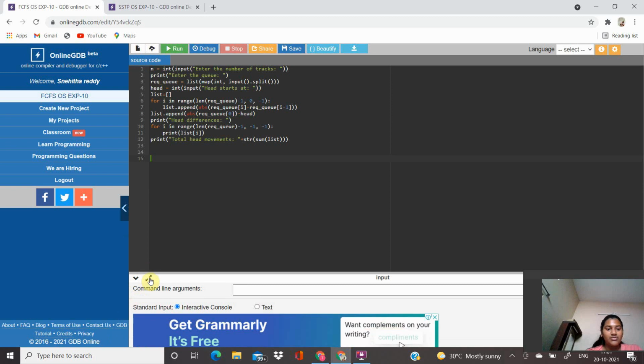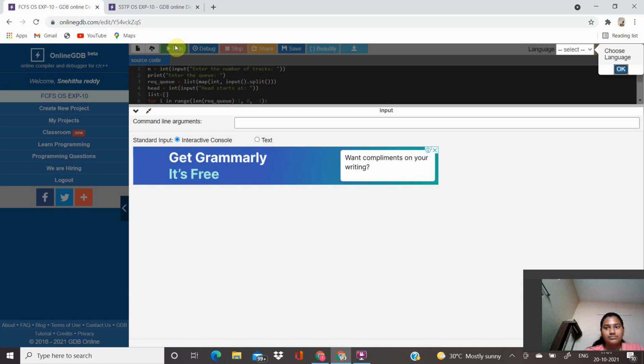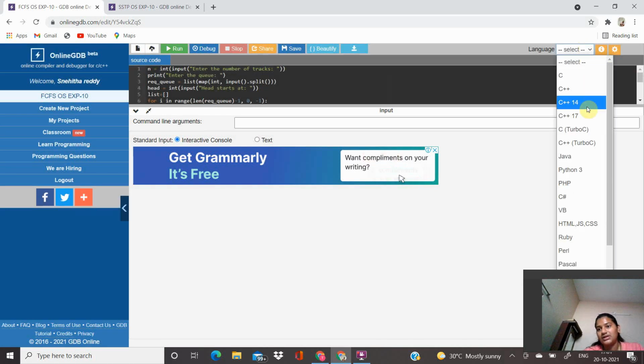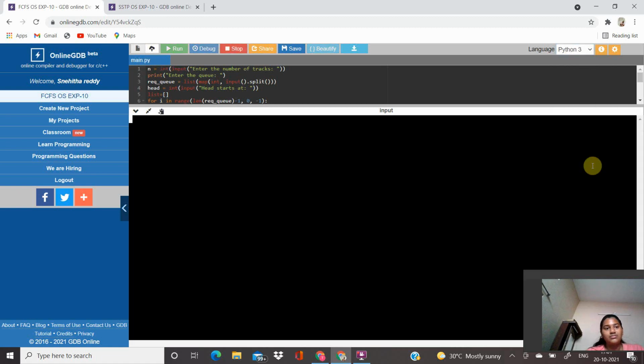So I'll run my code now. It is asking us to enter the number of tracks, and I'm entering it as 8, and the queries as 98, as they are given in the question: 98, 183, 37, 122, 14, 124, 65, 67.